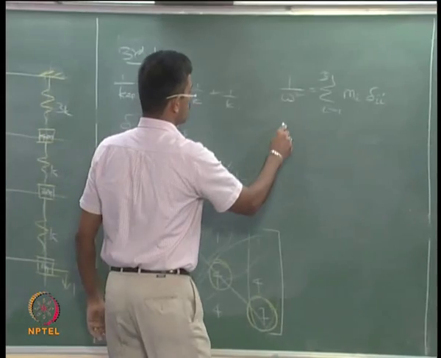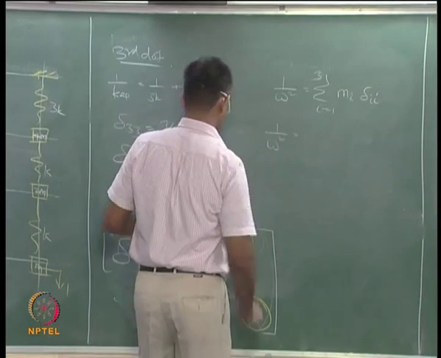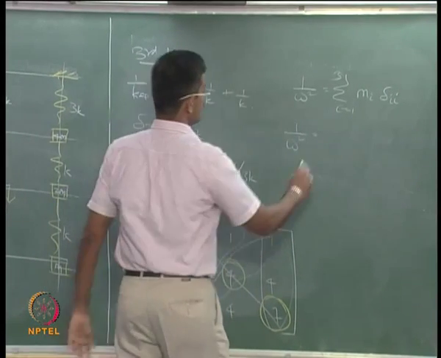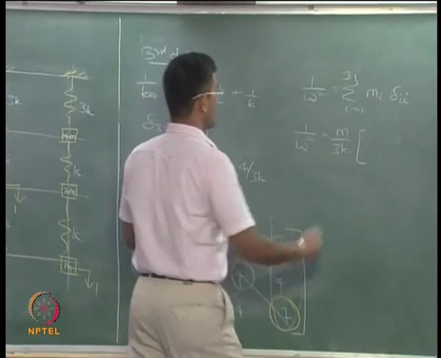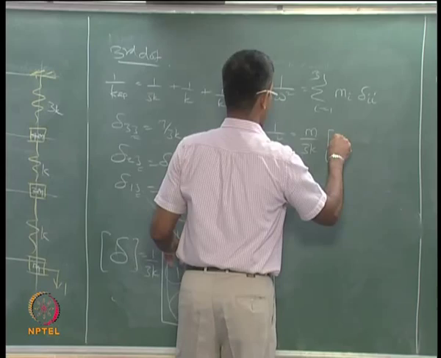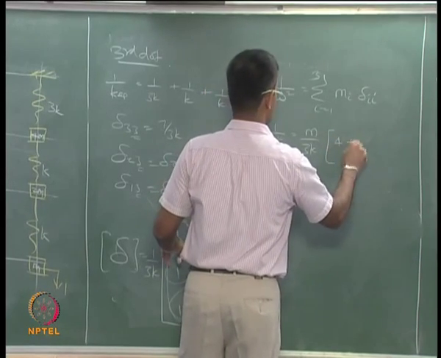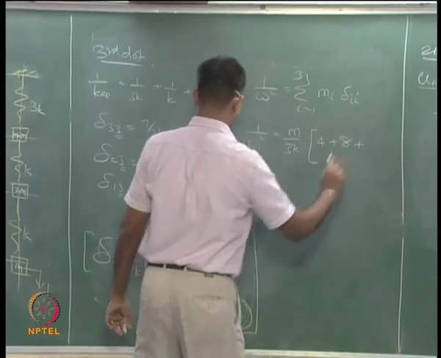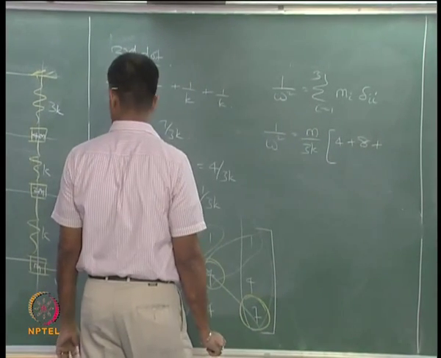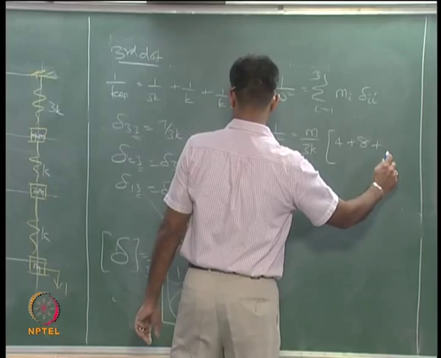So 1 by omega square is m by 3K of 4, 8, 7.